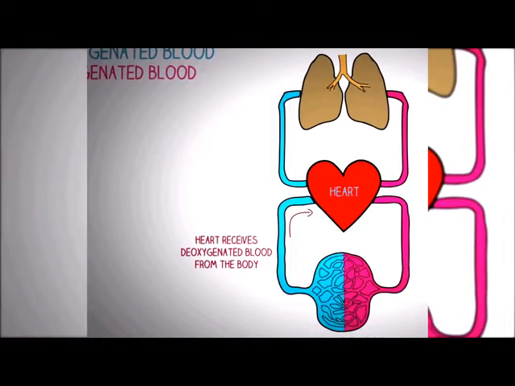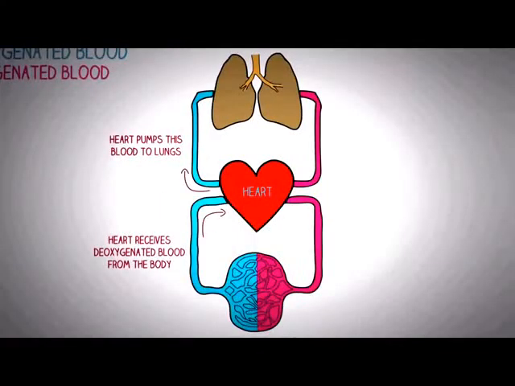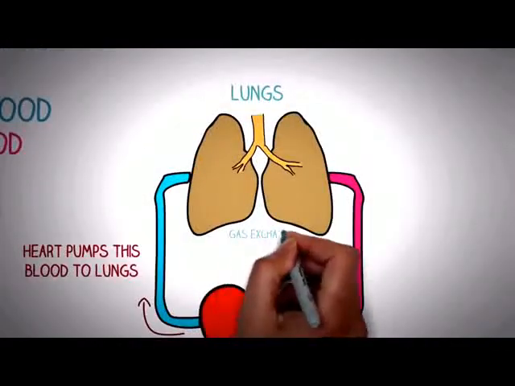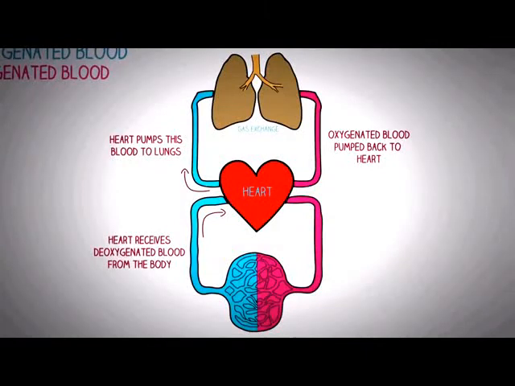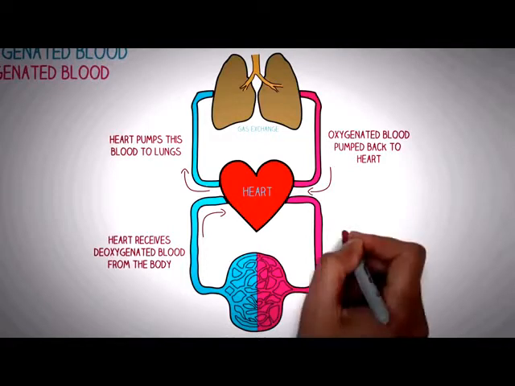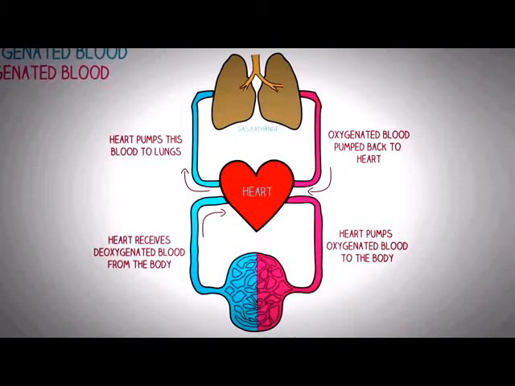This blood has a low concentration of oxygen, and this is then pumped to the lungs through the pulmonary artery. In the lungs, this deoxygenated blood is subjected to gas exchange, which converts it into oxygenated blood, which is pumped back to the heart. The heart then pumps this oxygenated blood to the body, which utilizes the oxygen present in this blood. And again, this blood is converted into deoxygenated blood, which is pumped back to the heart.